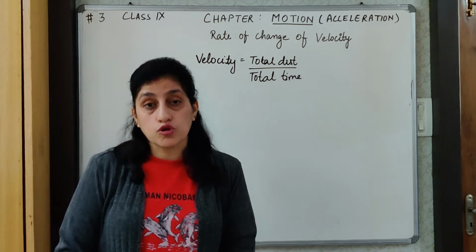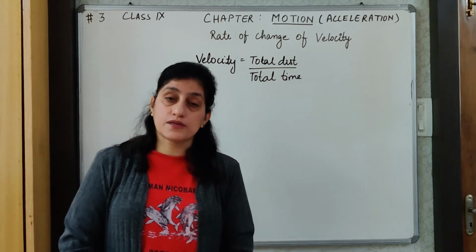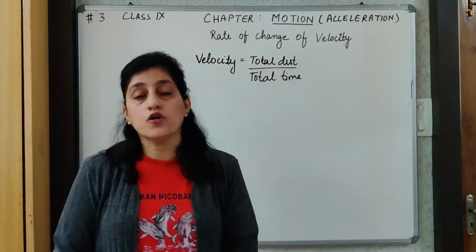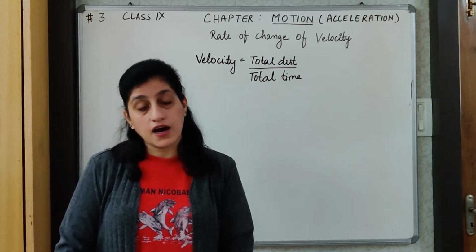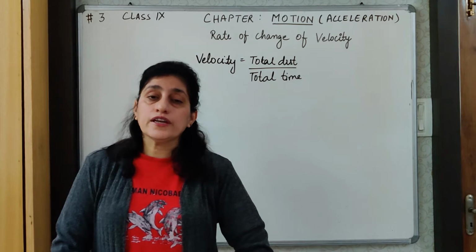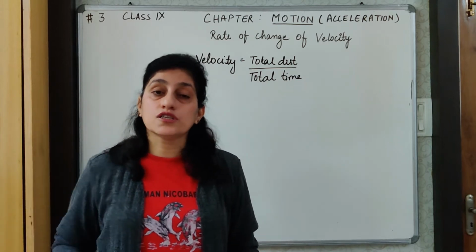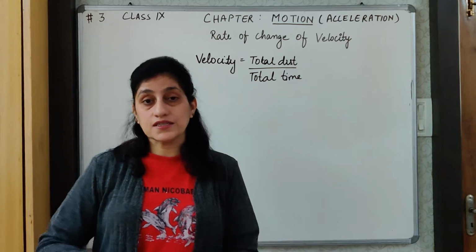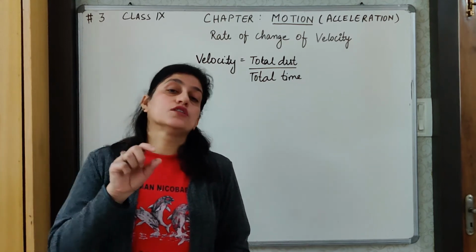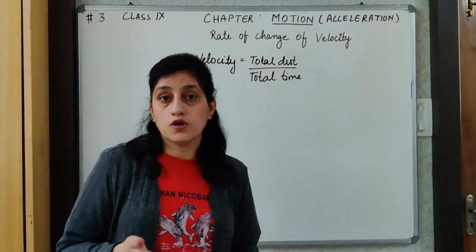We might need to stop somewhere, the road is busy, or anything of the other sort which will bring the change in speed of our vehicle. Now, it means that the velocity of the person changes with time. So, as we are proceeding with time, the velocity may increase or decrease.